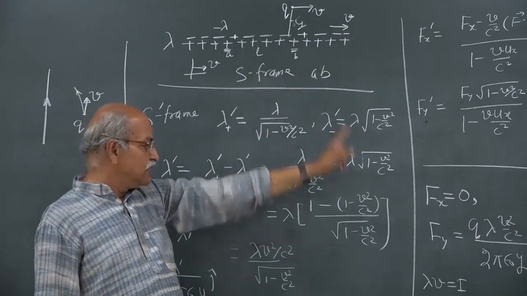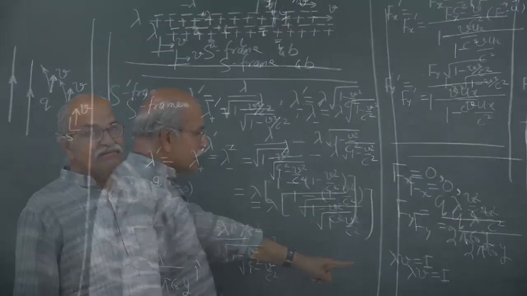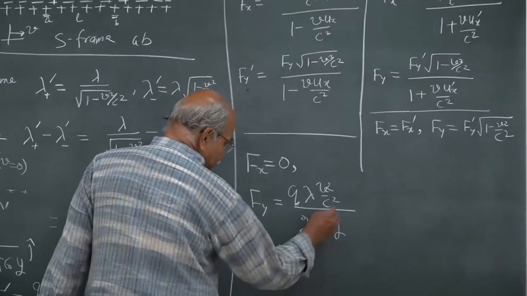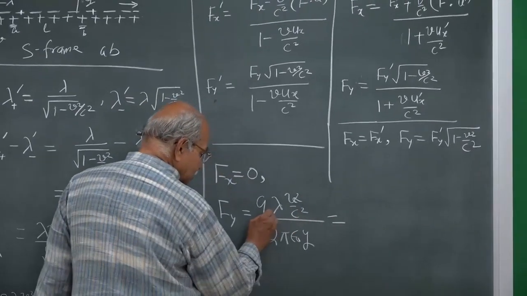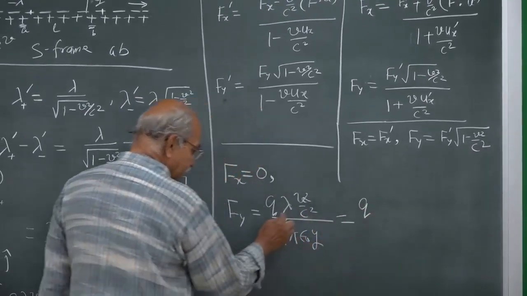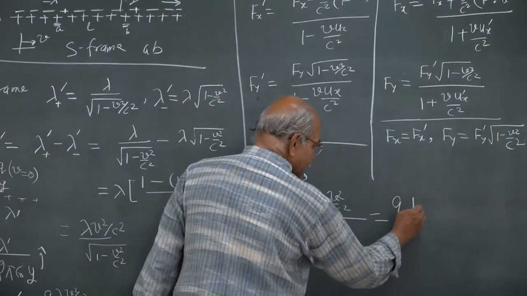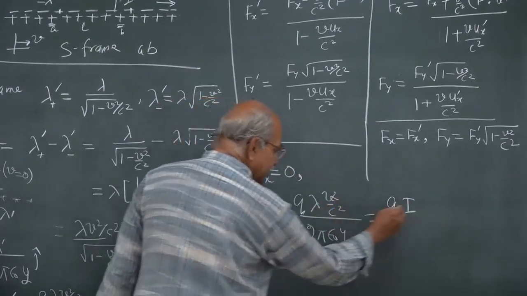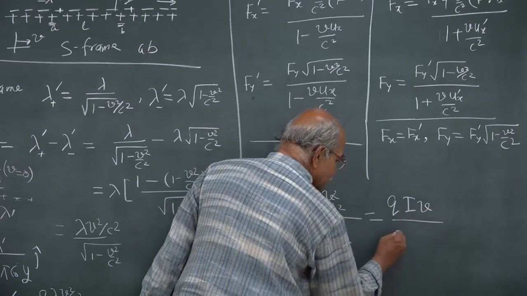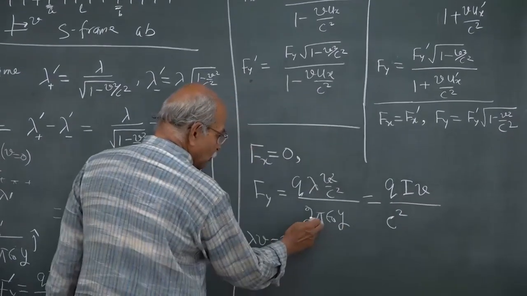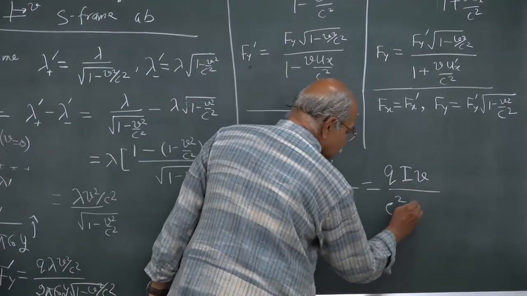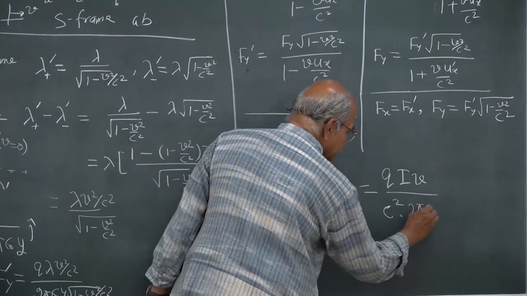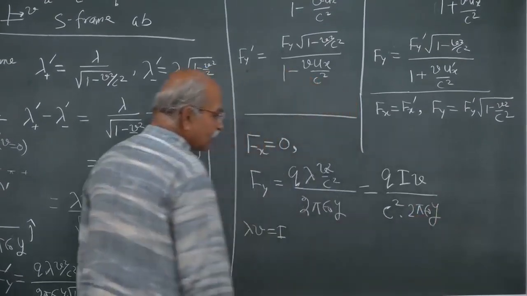So, lambda times v will be the current. And then you can write this as q, and then I, and one v will be there, by c square will be here, and then 2 pi epsilon naught y.